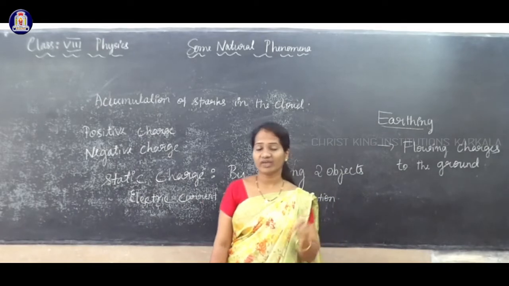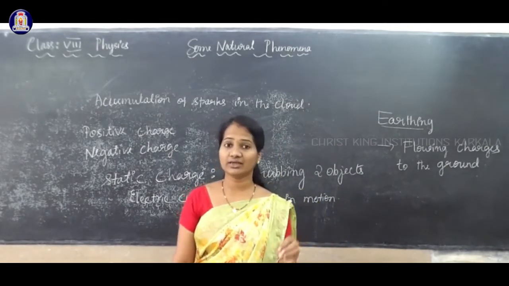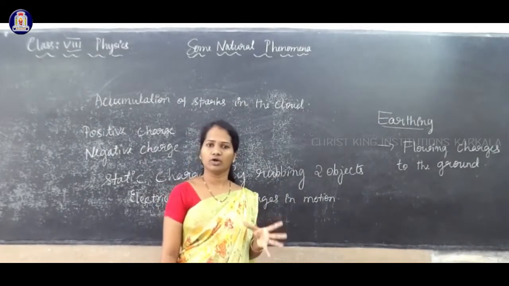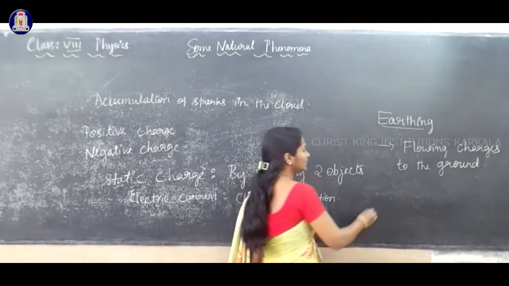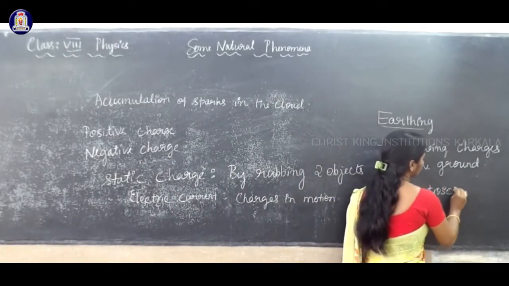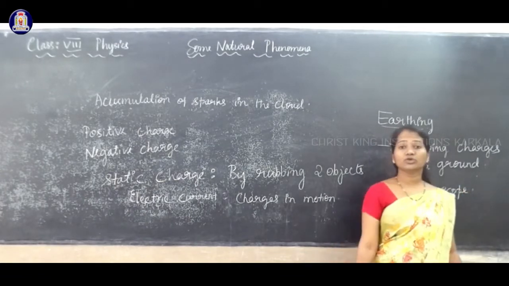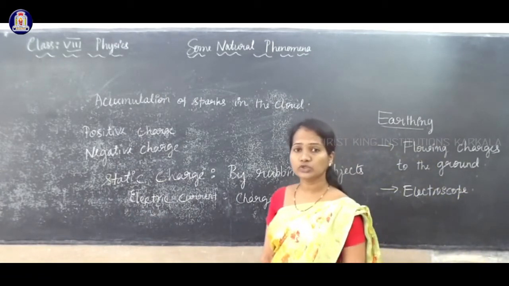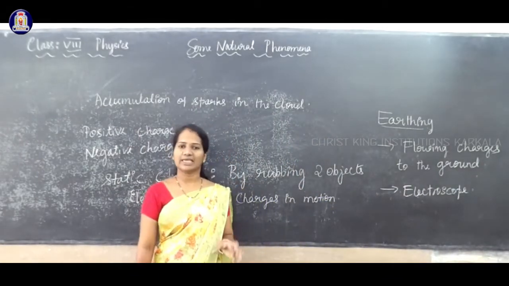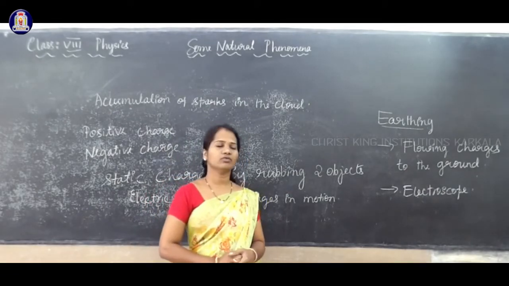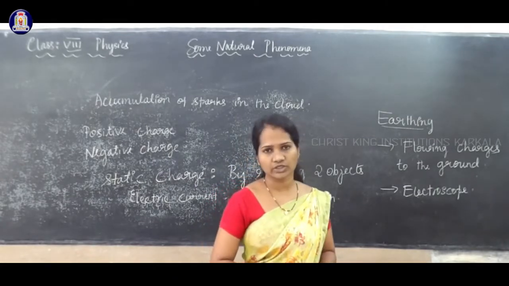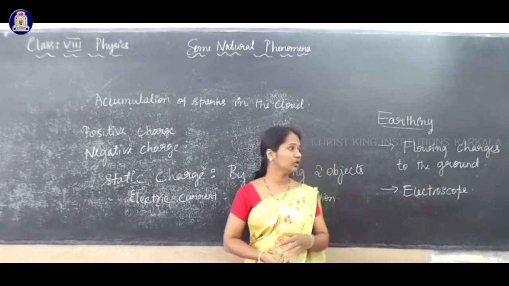To check whether a material or anything carries charge or not, we use a device. That device we call an electroscope. An electroscope is a device which is used to identify whether an object carries charge or not. The flow of charges from the charged body to the ground or to the earth, we call earthing.